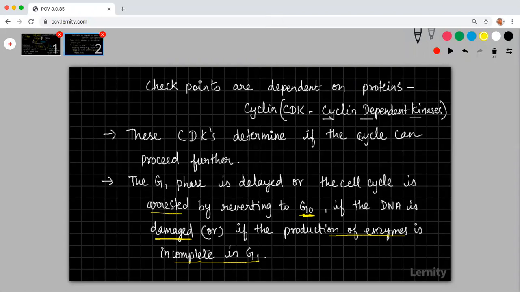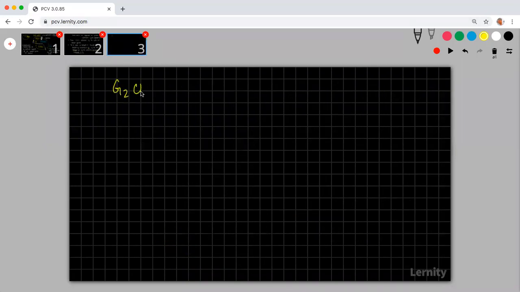So if the cell cycle is not moving, we cannot call it sterile or infertile. Please understand that sometimes the cell cycle can revert back to its original position. Some of these things are reversible only. This is the first case as far as your G1 checkpoint is concerned. Then you have something called the G2 checkpoint. The G2 checkpoint follows the S phase.